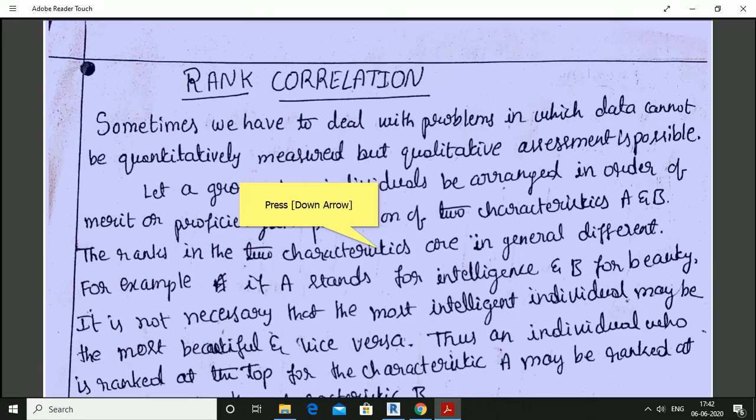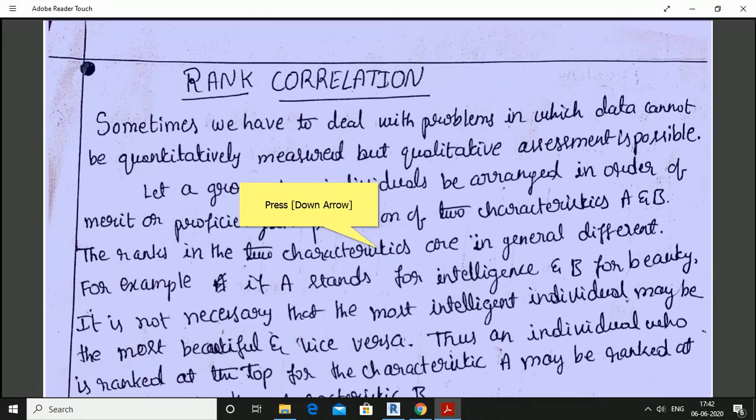Let a group of n individuals be arranged in order of merit or proficiency in possession of two characteristics A and B. The ranks in the two characteristics are in general different. For example, if A stands for intelligence and B for beauty, it is not necessary that the most intelligent individual may be the most beautiful.